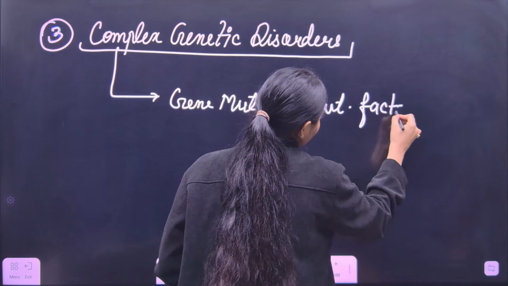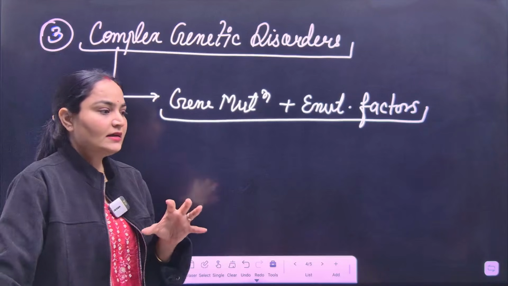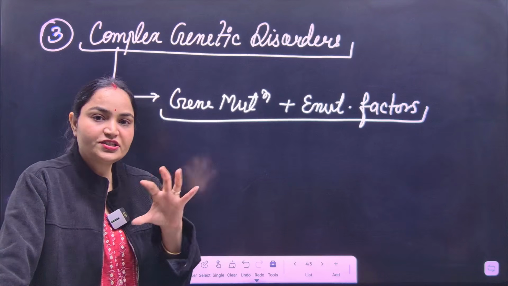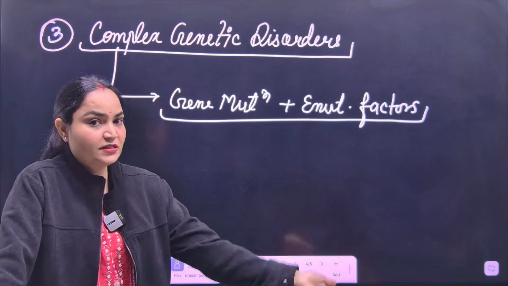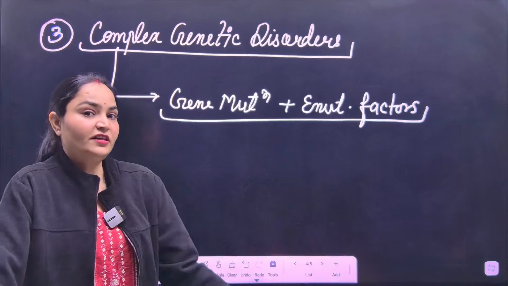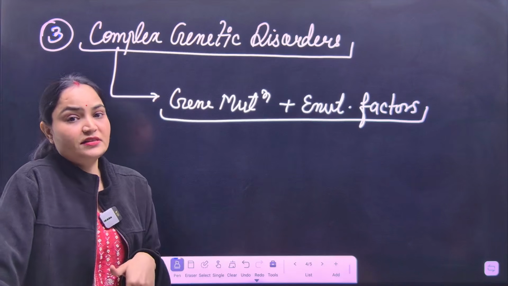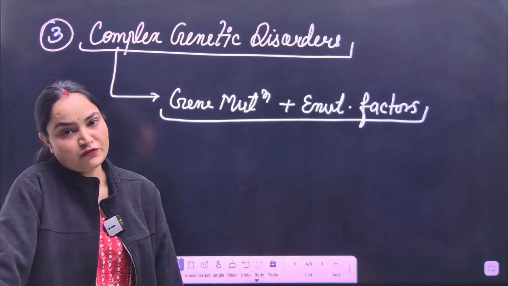So we can call it epigenetics. Like in normal condition, the messages or characters on genes express themselves in our body, but sometimes an environmental factor causes changes in the genes, which is called epigenetics. That is a different branch of biology.